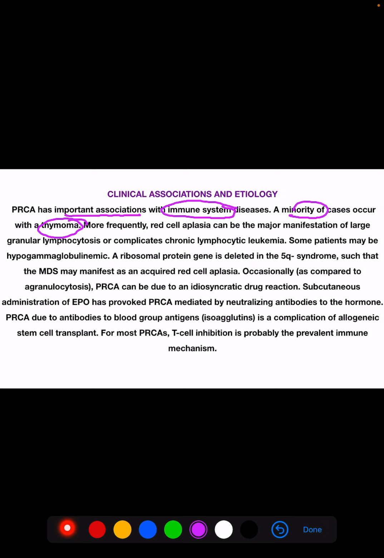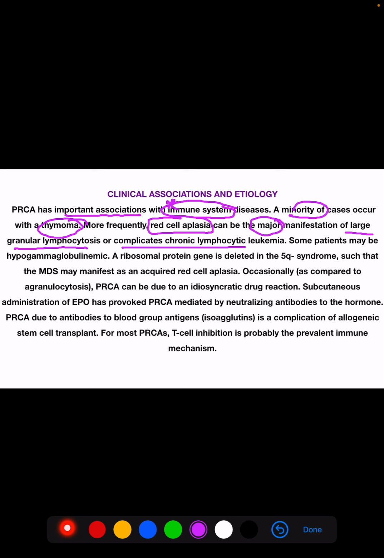More frequently, it can be the major manifestation of large granular lymphocytosis, or it complicates CLL.